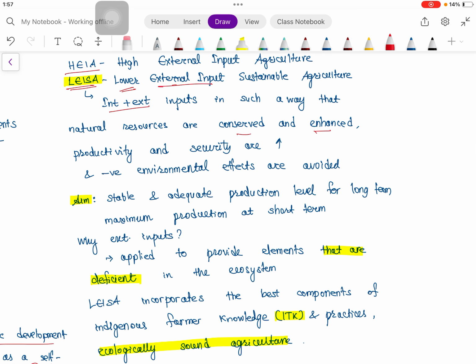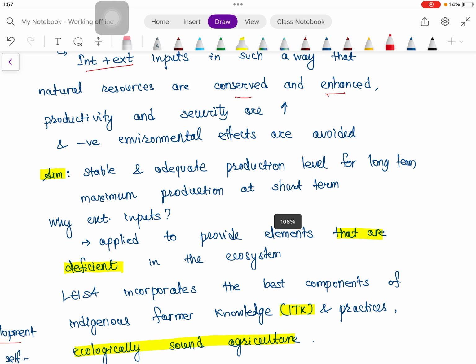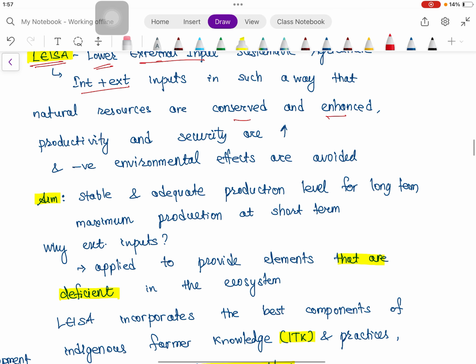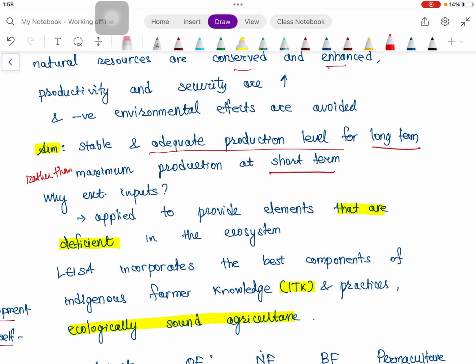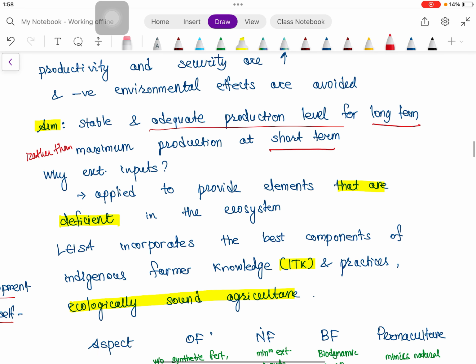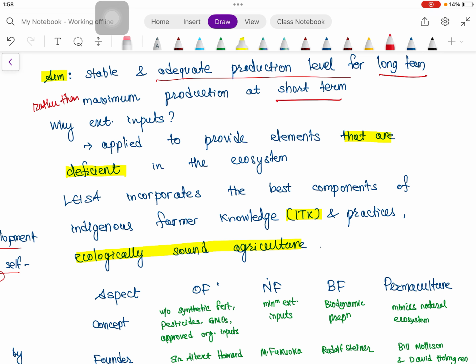So the aim is a stable and adequate production level, long term maximum production. So sustainable agriculture means long term production, okay, long term adequate production level rather than short term. So our aim is long term sustainable production rather than high production in the short term. So why are external inputs added? Those elements that are deficient in the ecosystem, that we are applying through external input. So LEISA incorporates the best components of ITK, indigenous technical knowledge and practices, and ecologically sound agriculture.